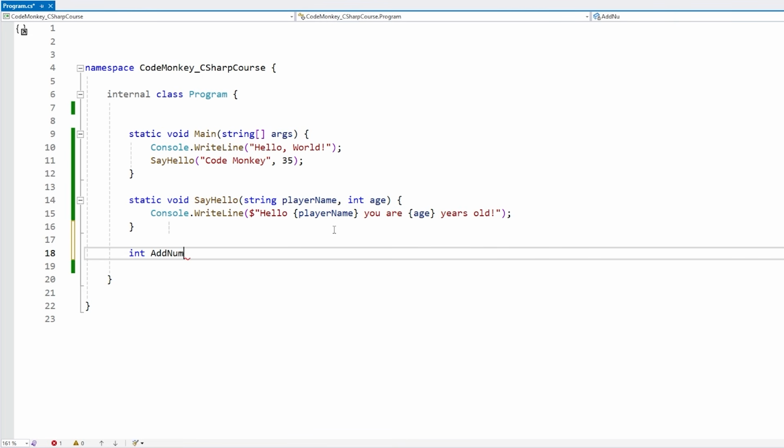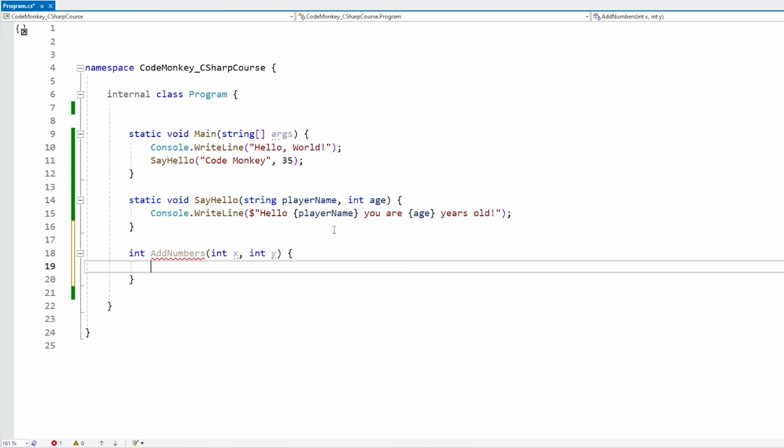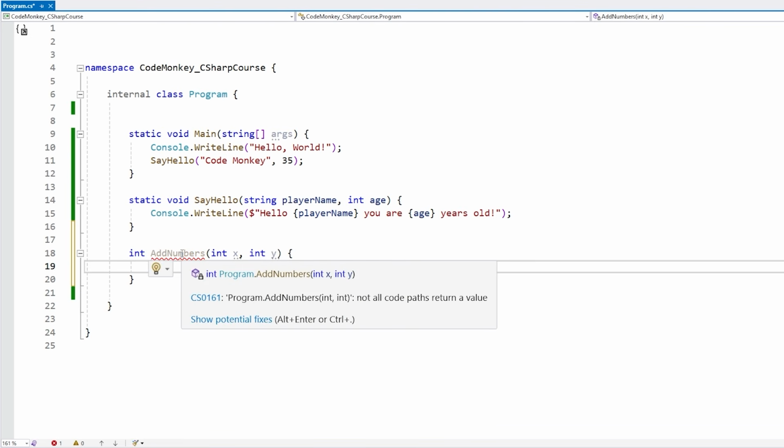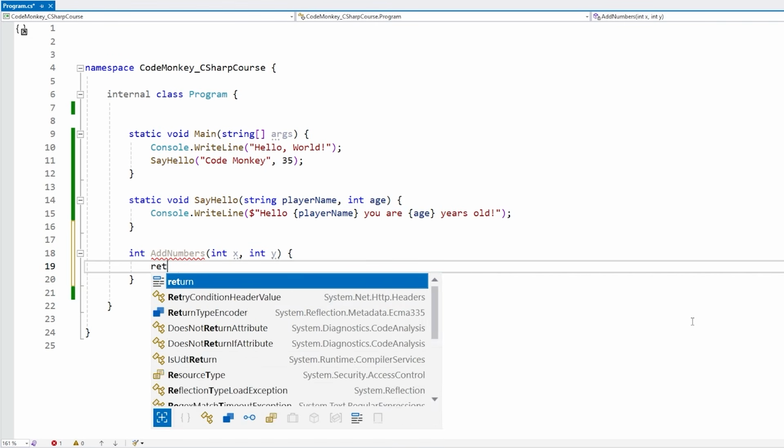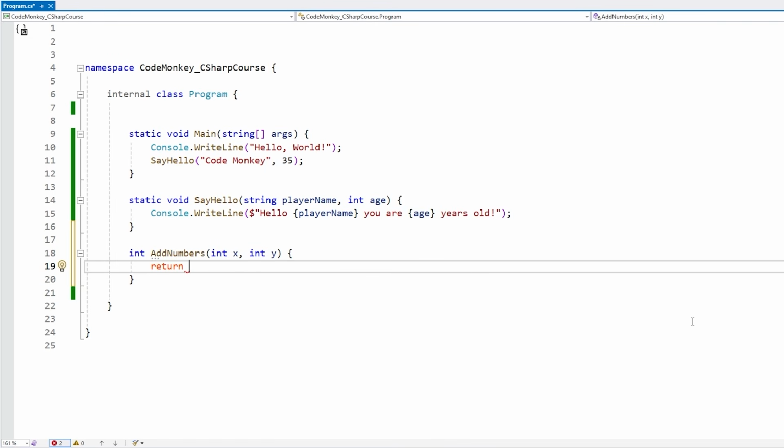Let's call it add numbers. Then inside parentheses, let's add 2 numbers. So let's define int x, int y. Okay, like this, and right away Visual Studio is showing us an error, and it says not all code paths return a value, meaning if we define some kind of return type other than void, we have to return something. And the way we do that is simply with the keyword return, and then whatever value we want to return.